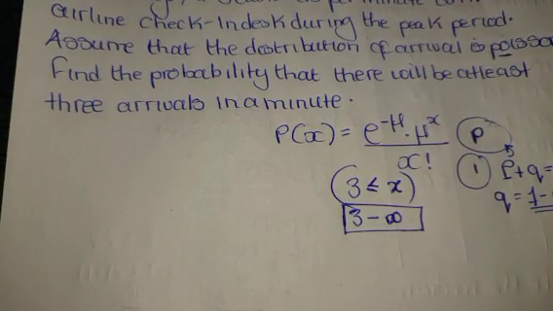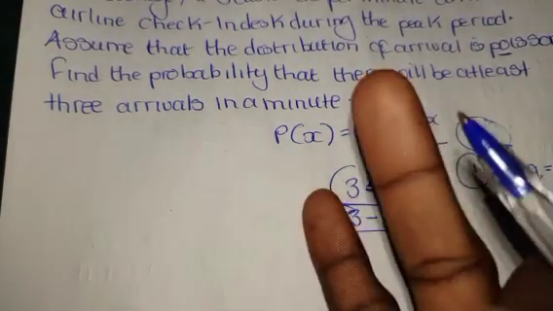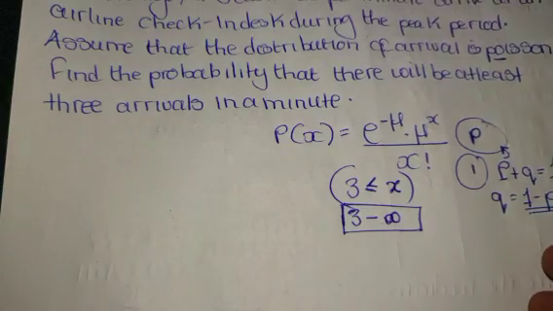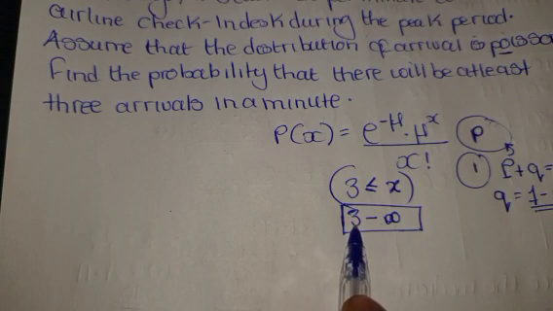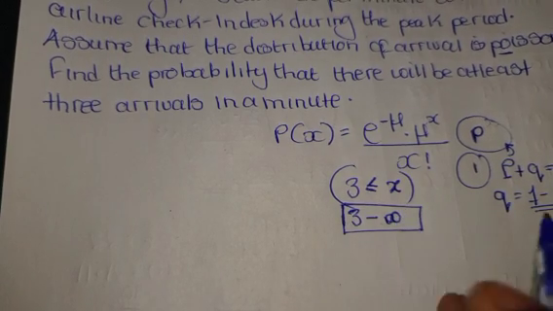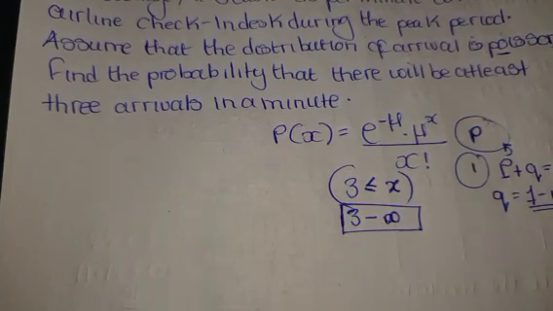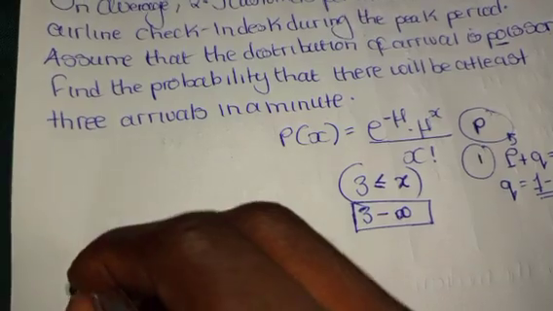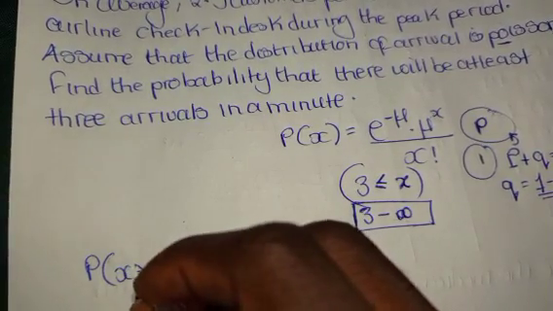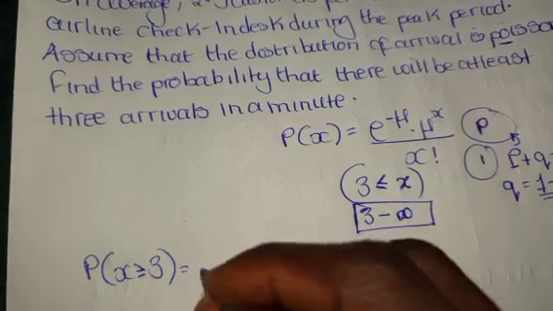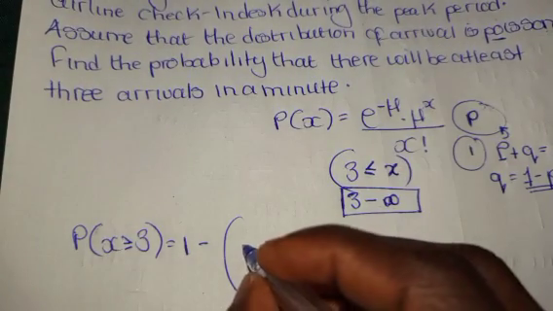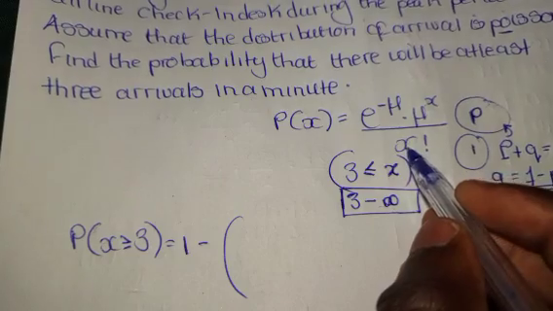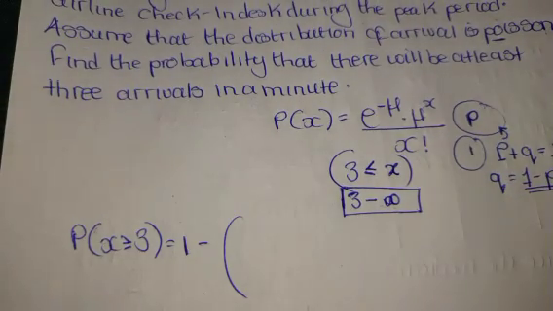What I'm trying to say here is this. You will subtract 0, 1, and 2 from 1 when you deal with the Poisson formula, which means you have remained with numbers from 3 all the way to positive infinity. So let us now write this in mathematical language. The probability that x is greater than or equal to 3 is equal to 1 minus, so we are getting the Poisson formula now, where remember x is the number of events, but the number of events in this case will always start from 0.